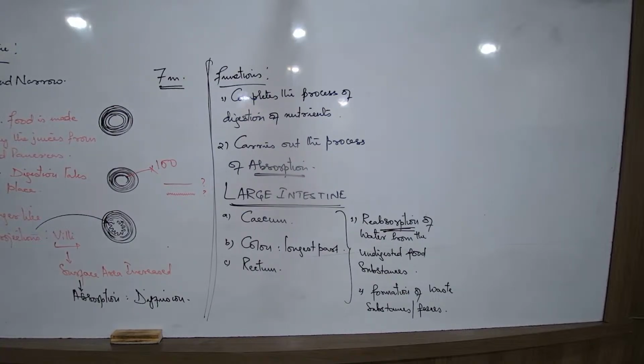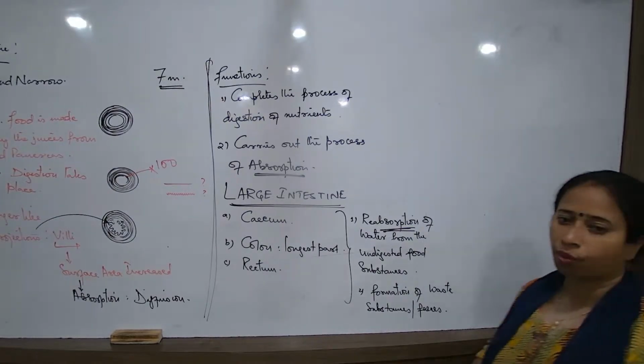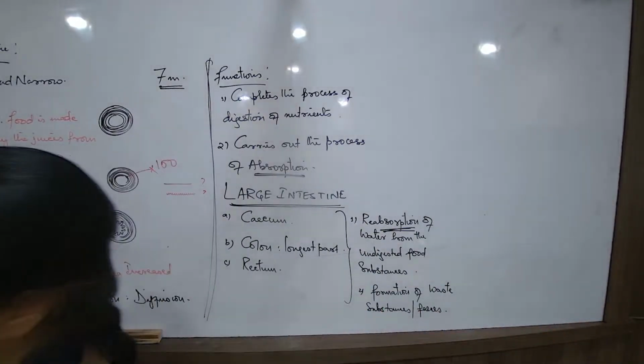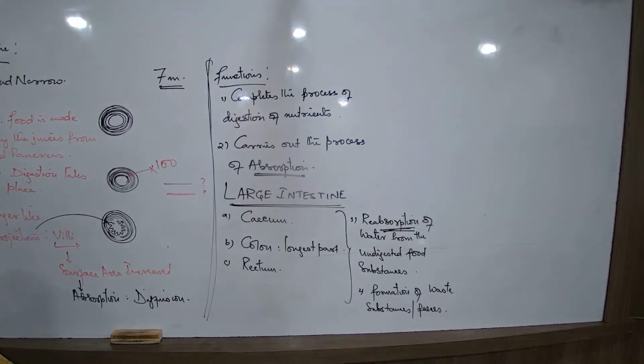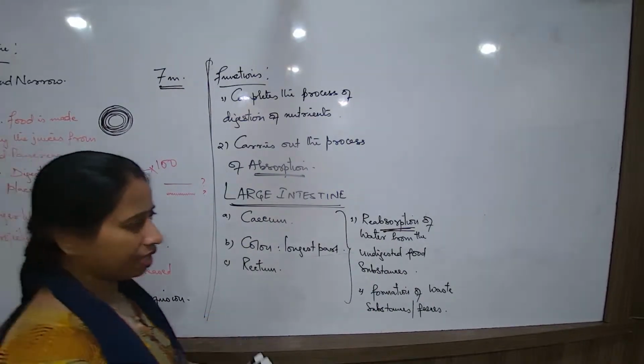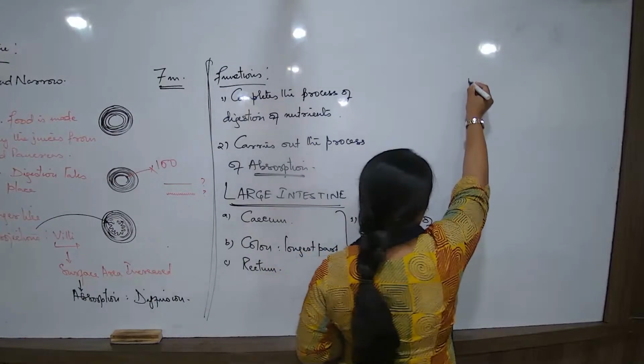So as reabsorption happens, the process of formation of the waste will happen, and that is the second function of the large intestine that we have written down, formation of the waste substances, the feces. So this is about the entire alimentary canal. What did we learn? We had learnt about the stomach, the small intestine, and the large intestine. Now talk about the next part.